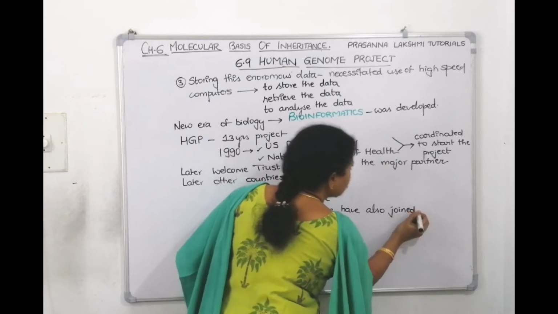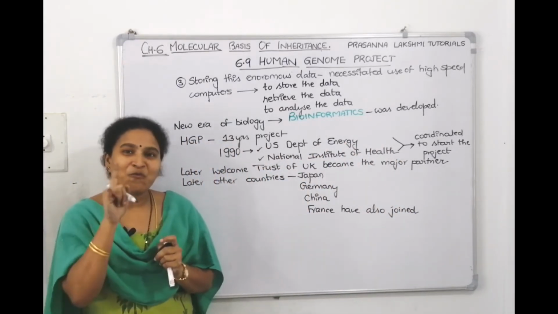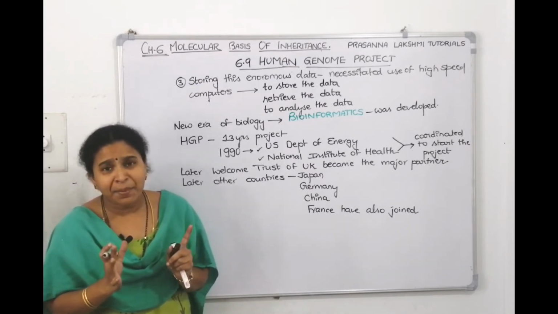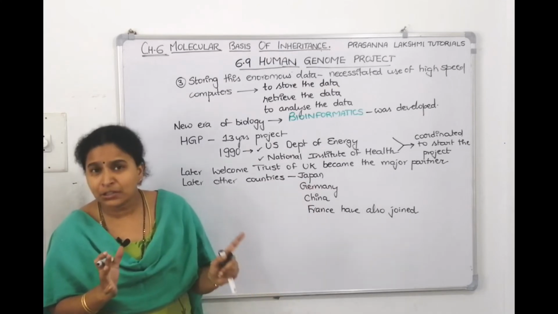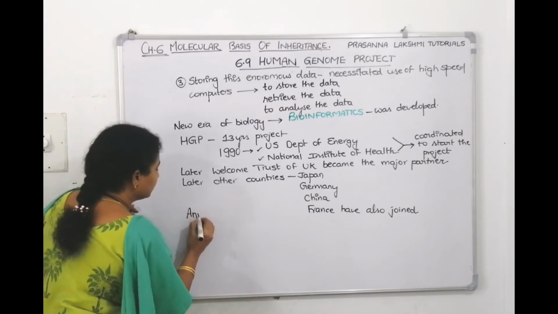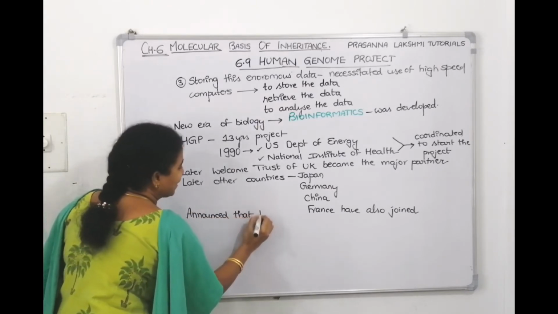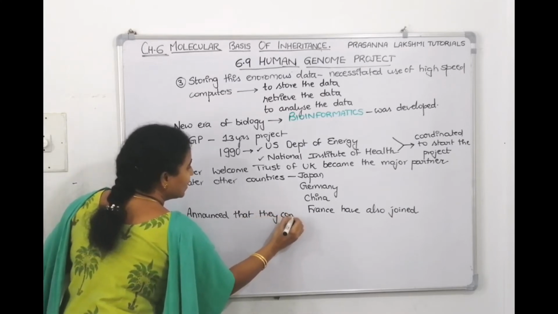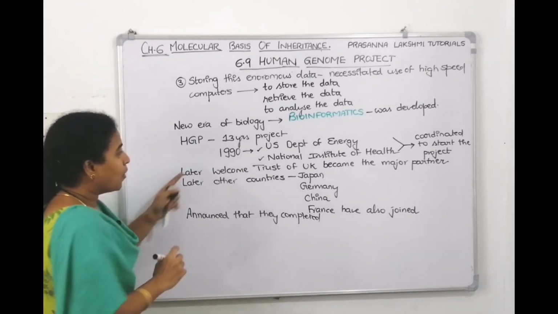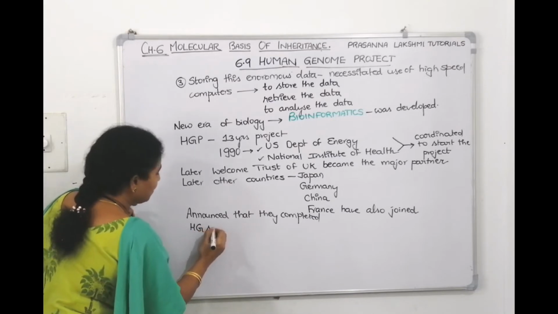So, India also joined. All these countries also joined to do the sequencing of one person's genome. Then they worked collaboratively, all these countries, for 13 years, and then they announced that they completed the human genome sequencing. All the scientific community announced that they completed the human genome sequencing.